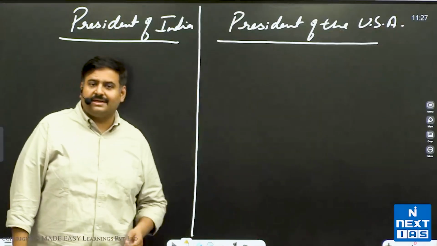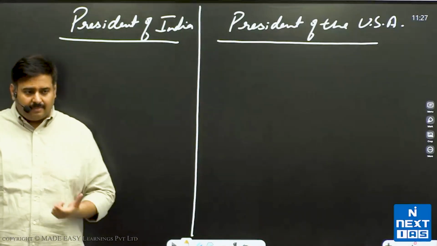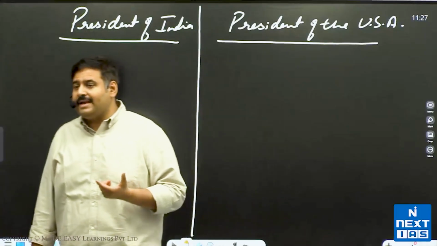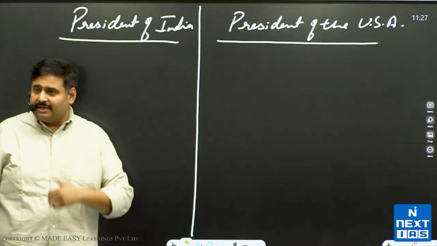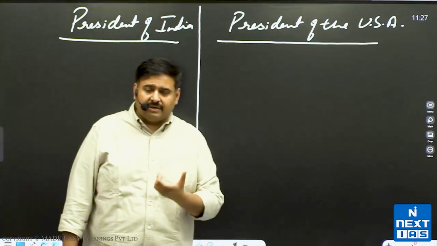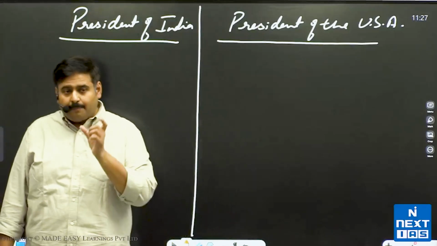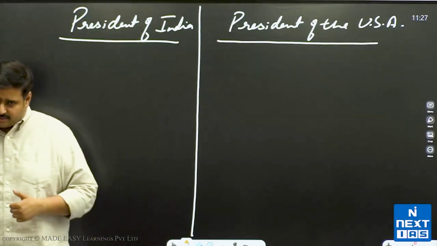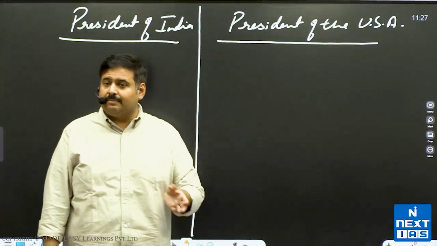The former President of the USA, Mr. Biden, pardoned his son Hunter Biden, and he was also looking at options for giving a preemptive pardon to then Vice President Kamala Harris and other members of the cabinet, the secretaries under the spoils system, so that the new president does not start any cases against them. So preemptive pardon was in the news. The pardoning power of the USA president was in the news. That is why they asked this question. It was not asked abruptly; it was very much in the news in the month of December.